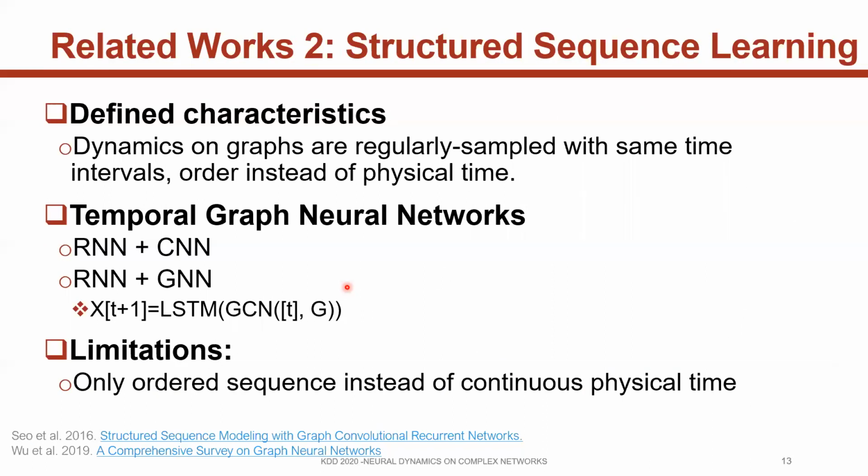Another line of work is structured sequence learning. As we mentioned before, the dynamics on graphs are regularly sampled with the same time interval, and thus they focus on order instead of physical time. Various temporal GNN models are proposed. The basic idea is to combine different RNN structures and GNNs. They can only model ordered sequences instead of continuous physical time.